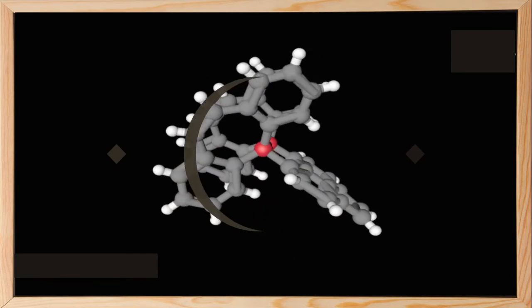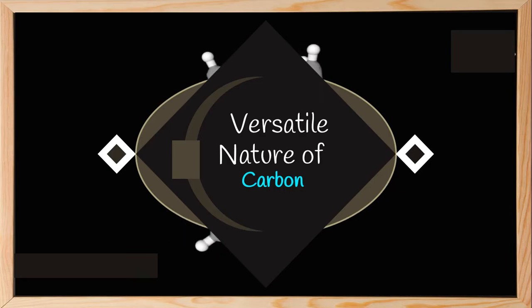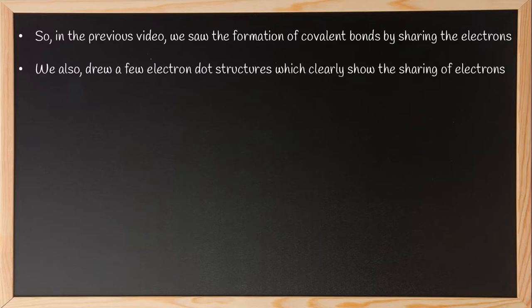In this video, we will discuss the versatile nature of carbon. In the previous video, we saw the formation of covalent bonds by sharing electrons. We also drew a few electron dot structures which clearly show how electrons are shared between atoms present in a compound.